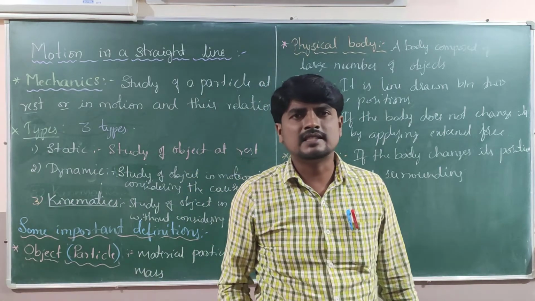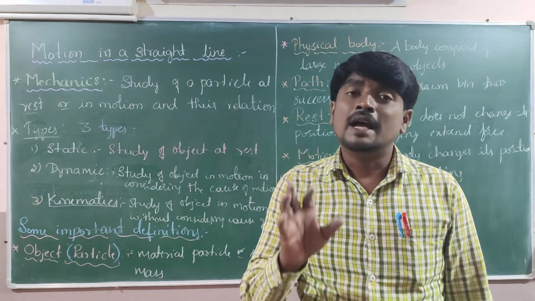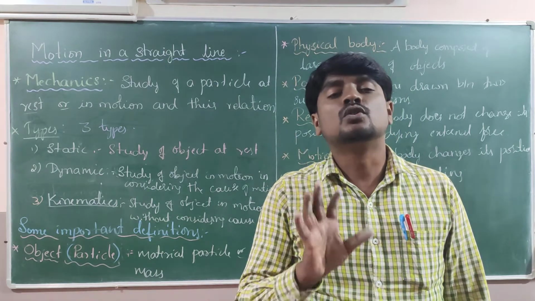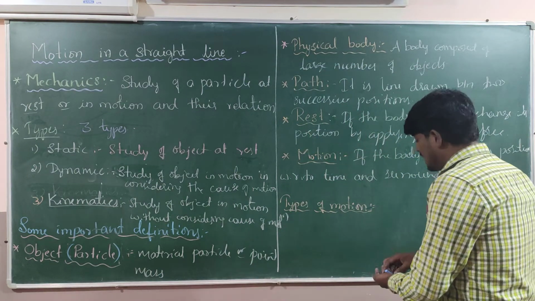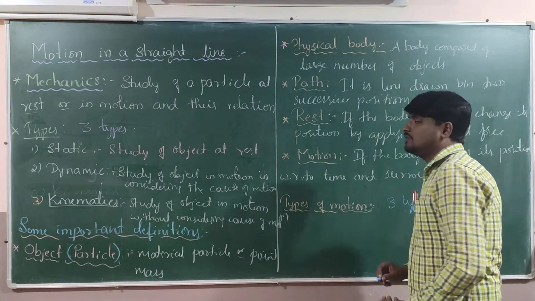You can apply this example even to a train or aeroplane, any type of vehicle. Now, based on this idea, we classify motion into three types. How many types did we classify? We classified three types of motion.